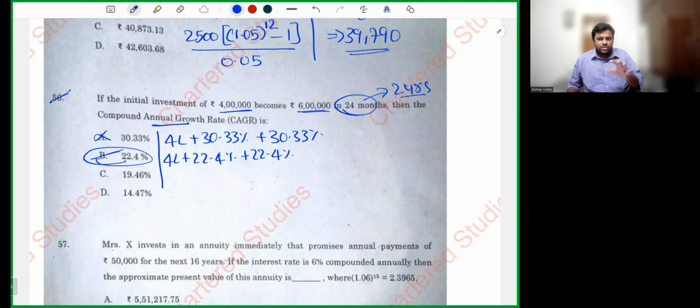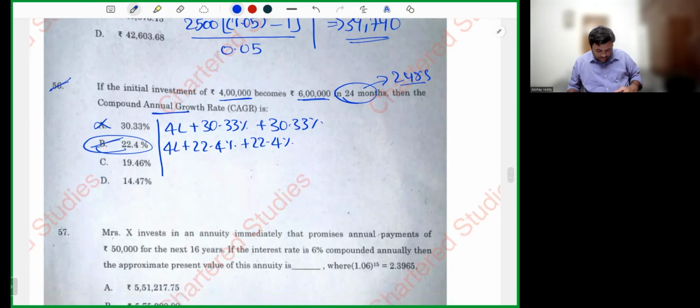Some differences, completely fine. There is no issue. Next.